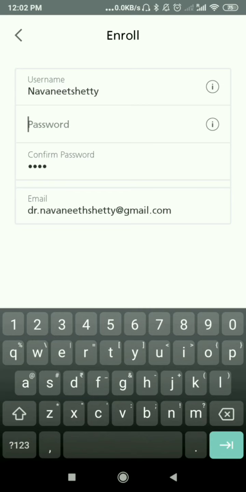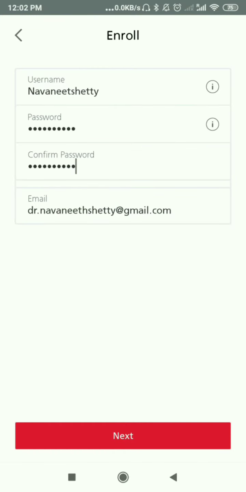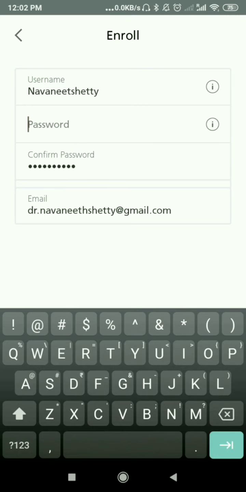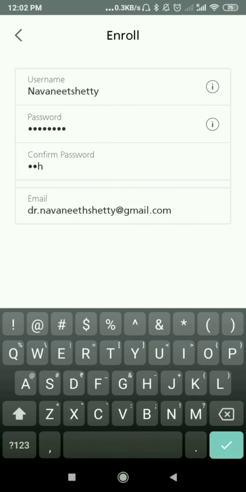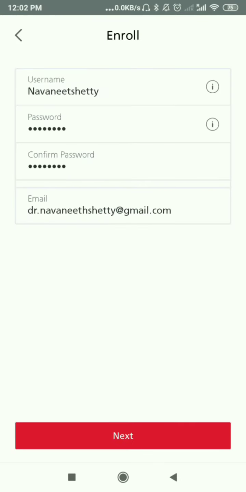Later you can change your own password after entering this app. There is a setting where you can change that easily, but the first time you have to put a unique password. Don't repeat any number or any alphabet, in the sense Rahman, RAHAMA, two times A come, so it won't accept. So what you have to do, XYZ123, like that you can put. Don't repeat, that's it. And later you can change.